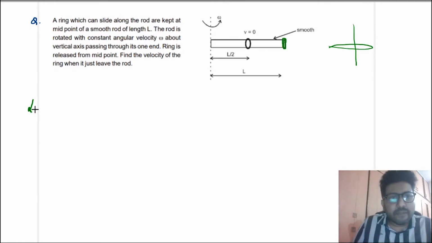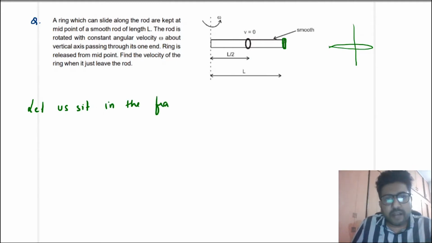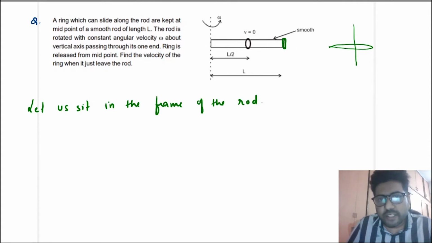Let us sit in the frame of the rod. So you are sitting in the frame of the rod and in the ring itself. So what will you see? You will see that due to this rotation of the rod, you are sitting in an accelerating frame because there is centripetal acceleration.